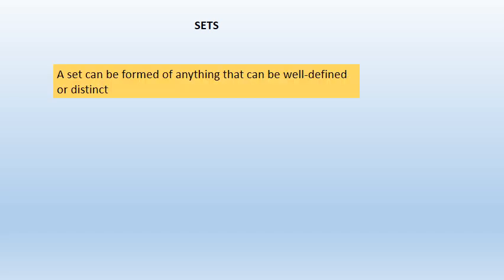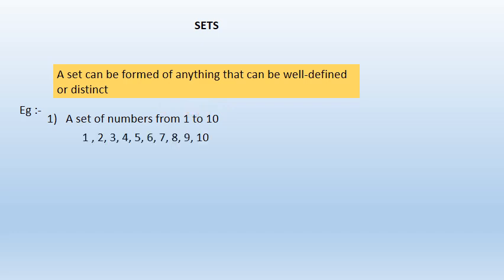Sets. But what exactly is a set? A set can be formed of anything that can be well defined or distinct. Let's see what we mean by well defined or distinct. Let's take an example: a set of numbers from 1 to 10. Students, you know the numbers from 1 to 10. Let's write down 1 to 10. Now, this is well defined. Why is it well defined? Because you can list these numbers. So, this is a set.